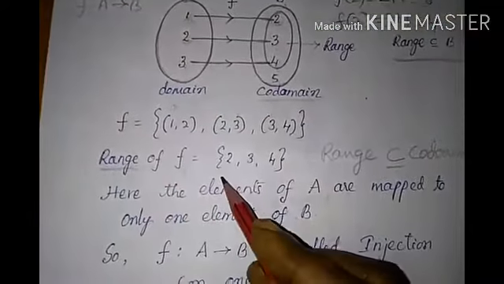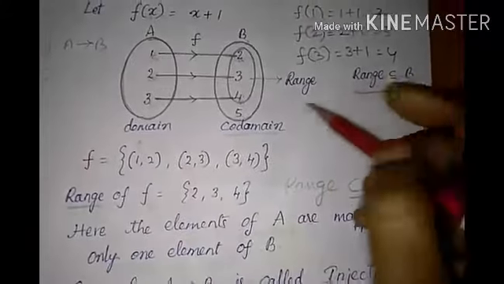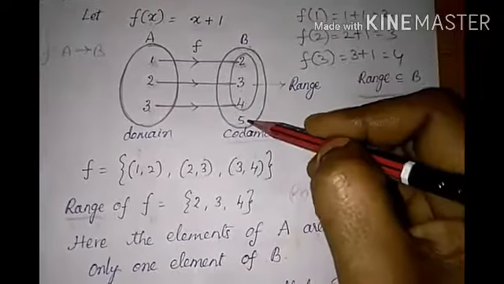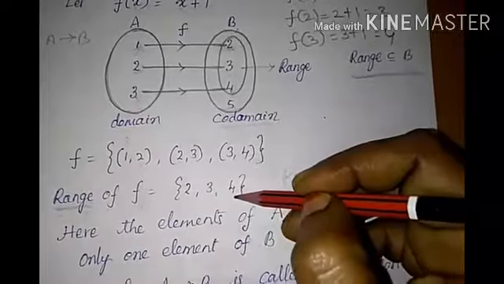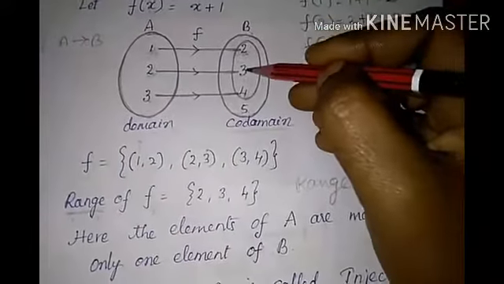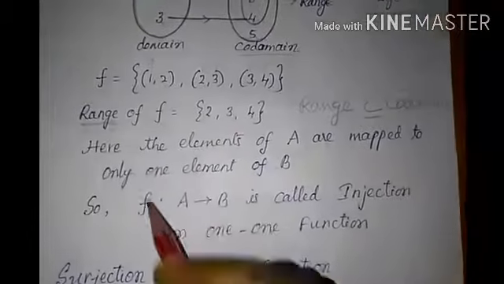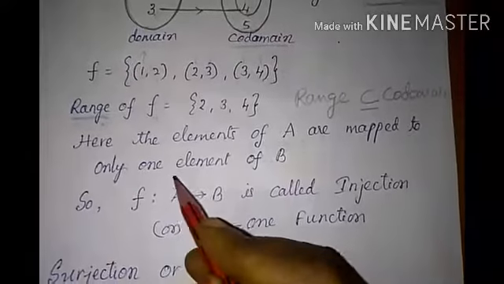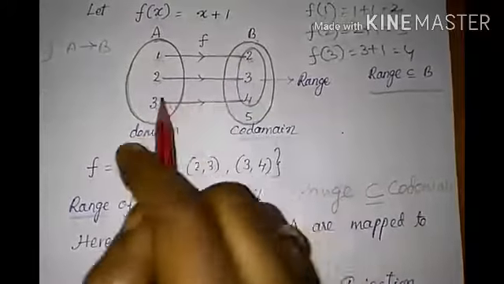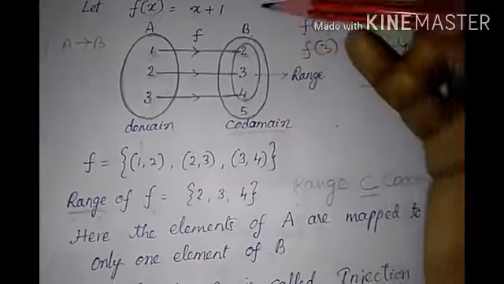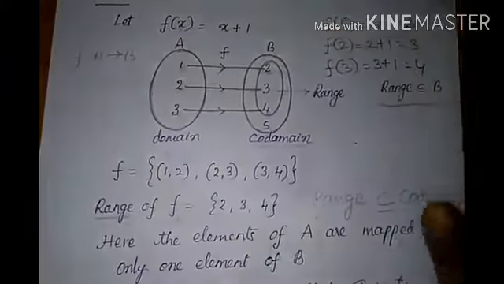So range of f equals {2, 3, 4}. Now observe this: B, the codomain, contains the elements 2, 3, 4, 5, and range of f equals {2, 3, 4}. So {2, 3, 4} is a subset of {2, 3, 4, 5}. Therefore, the range is a subset of the codomain. Here, the elements of A are mapped to only one element of B. So we can say that f from A to B is a one-one function.